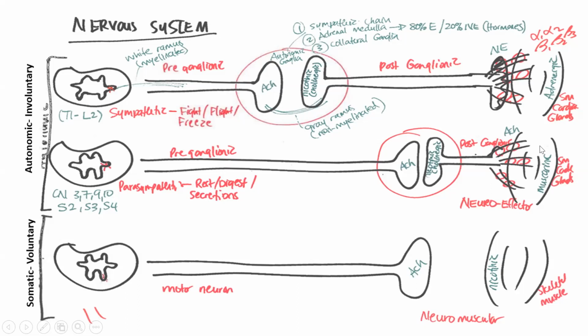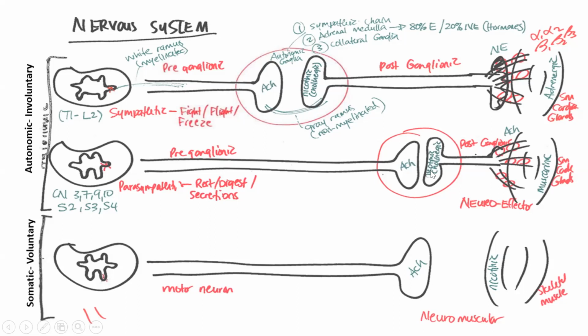I also want to talk about the general difference between these two junctions, between the neuroeffector junction and the neuromuscular junction. We talked about two differences. One was the distance of the cleft. The distance between the ending of the postganglionic neuron and the effector tissue is greater than the distance that we see at the neuromuscular junction, or at a neuron-to-neuron synapse, okay?